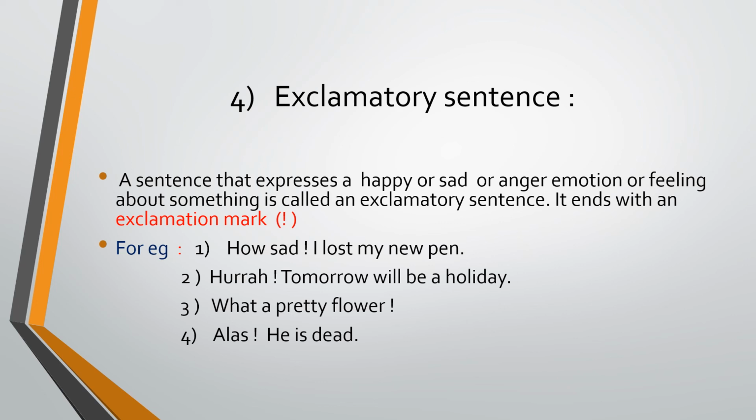An exclamatory sentence ends with an exclamation mark, which I showed here. An exclamatory sentence expresses a feeling of happy or sad. If you are happy, your sentence is different. If you are sad, also your sentence is different. So all these are four kinds of sentence.